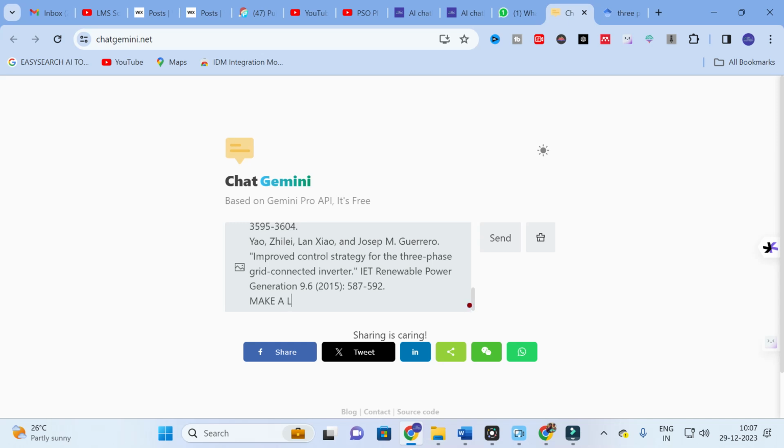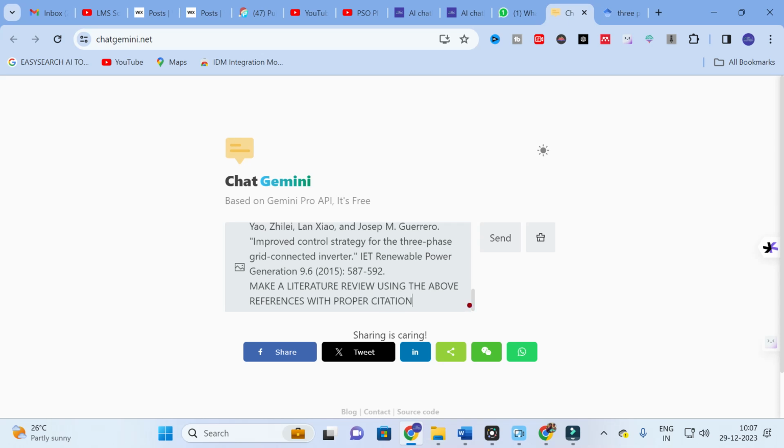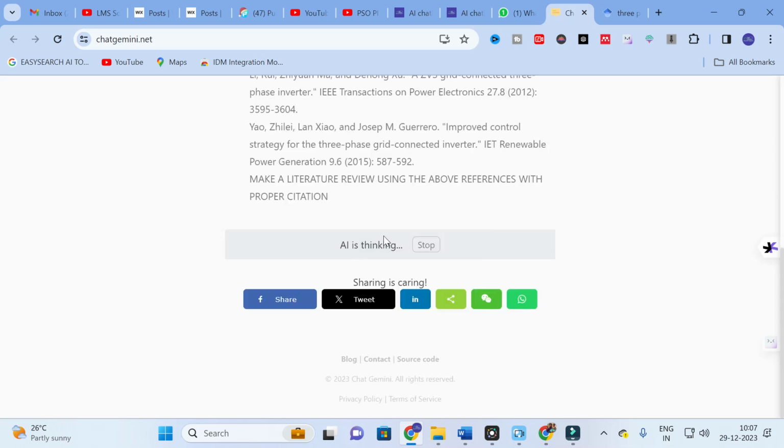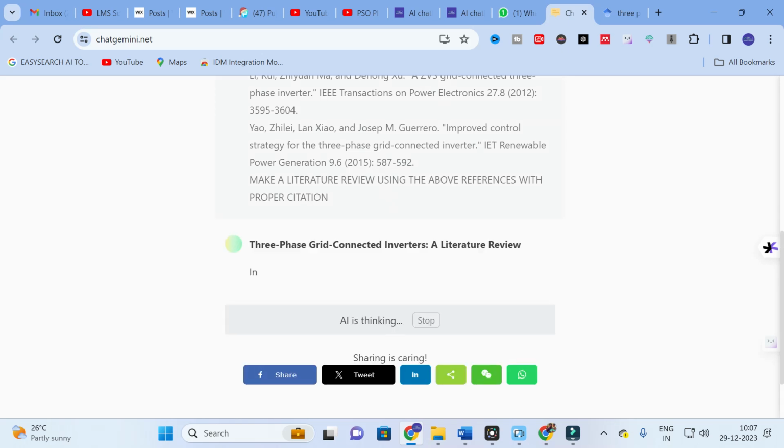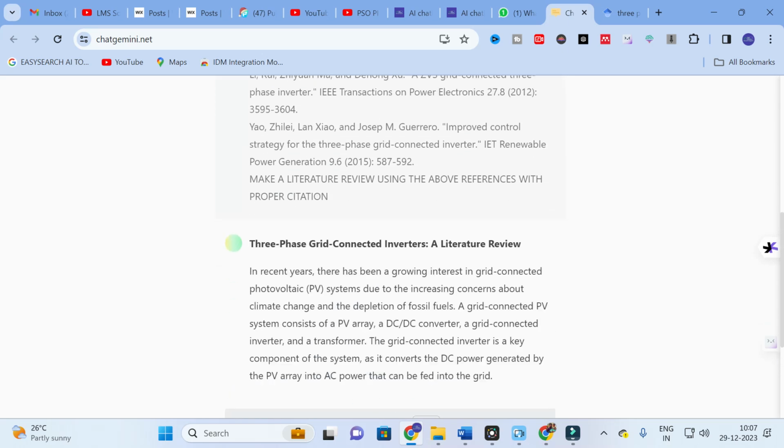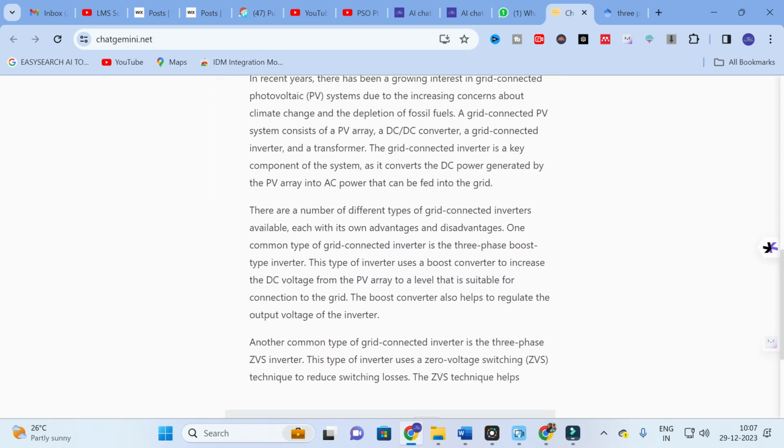make a literature review using the above references with proper citation. After that, click enter. So let us see how this ChatGemini will generate content.